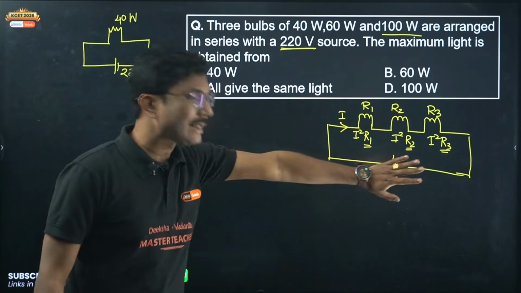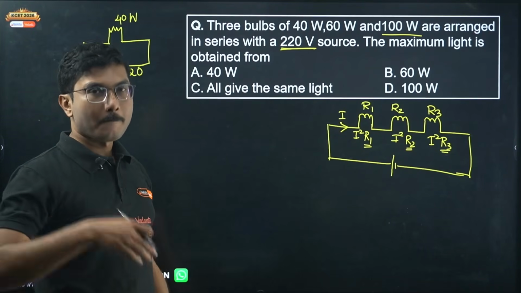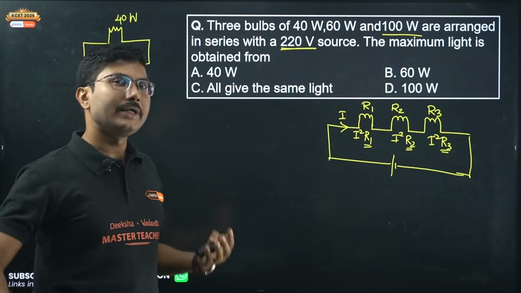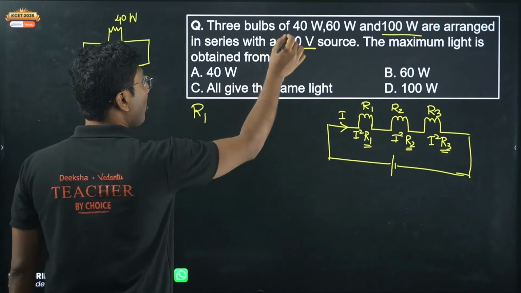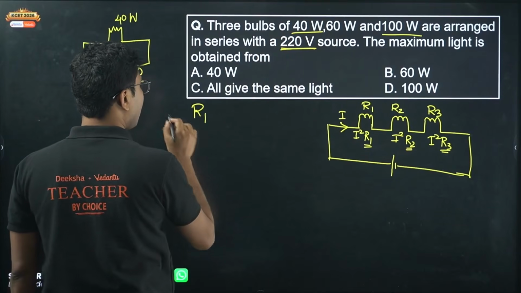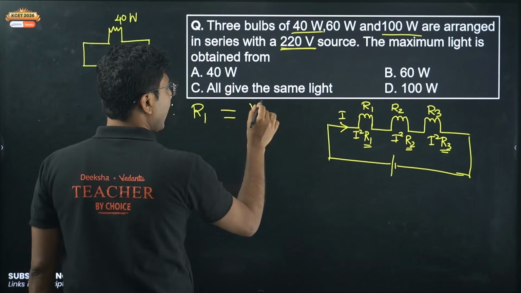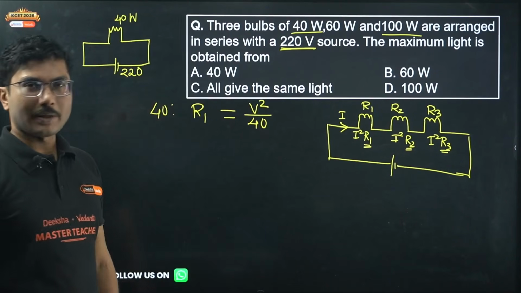Now, mathematical calculation is not required for this particular problem, but in some problems if you see that calculation is required, then you have to do that. So what is the resistance R1 for 40 watt? R1 is given by V square by P, V square by 40.